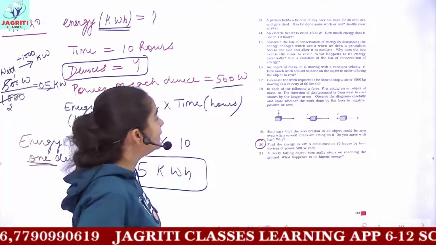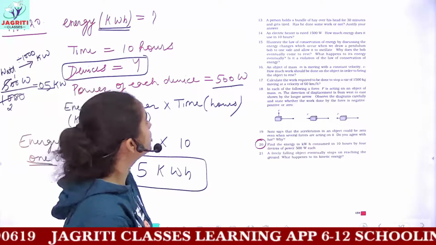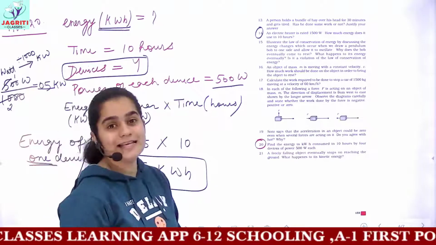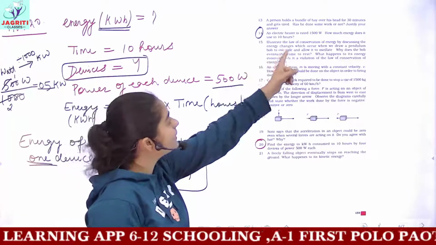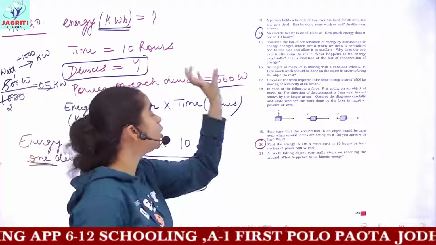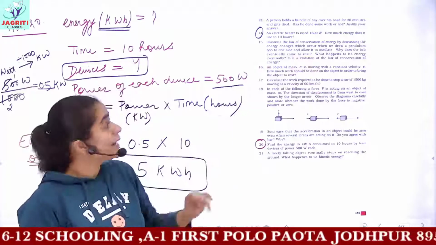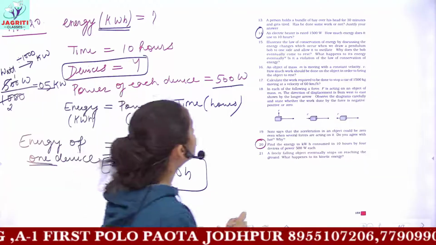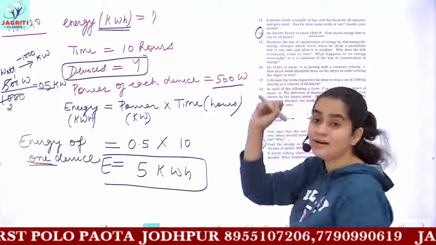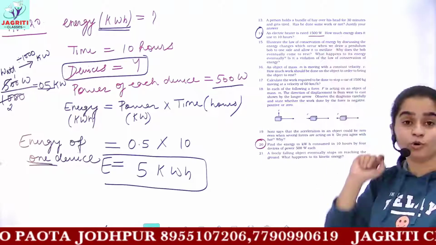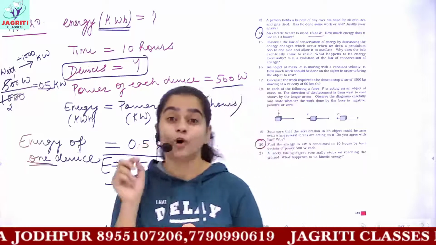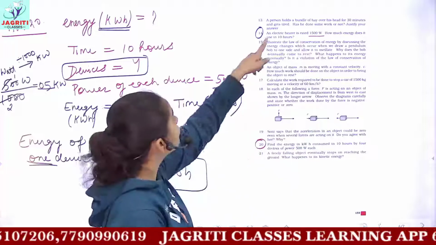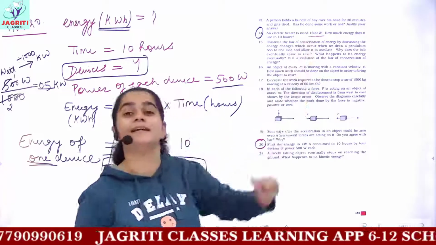Now let's see if we find any other question which is related to power. So yes, there is one question, question number 14 here. It is related to power again. So let's see if we can solve it out. An electric heater is rated 1500 watts. See, you also need not read the question. By seeing the units also, you can say which quantity is being given in the question. In here we have a quantity which is 1500 watts, and you know the unit watt belongs to power. So this 1500 is actually the power of the device, and the device here is heater. So this shows you the power rating of heater.